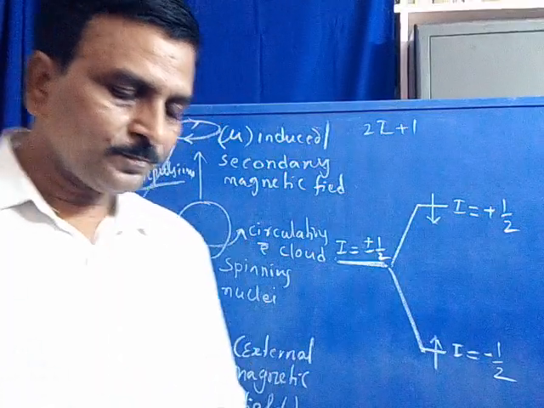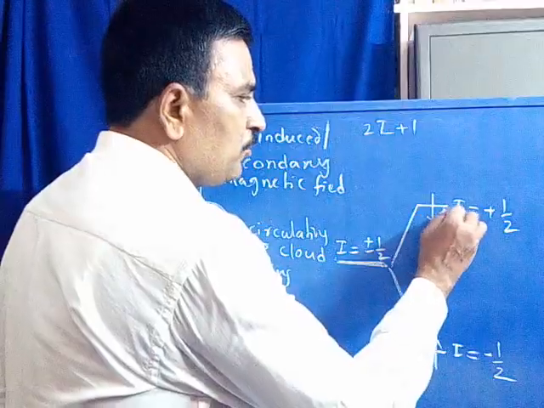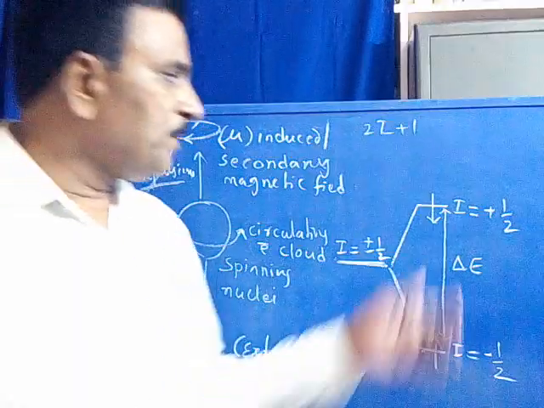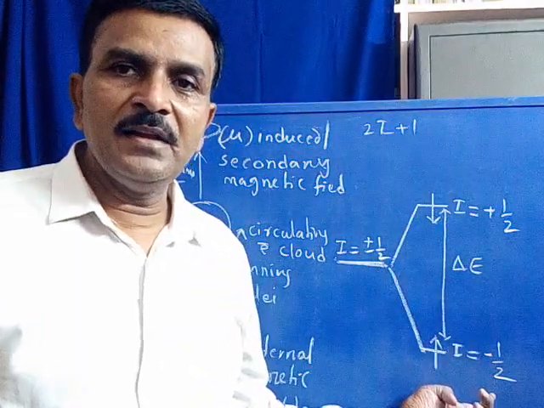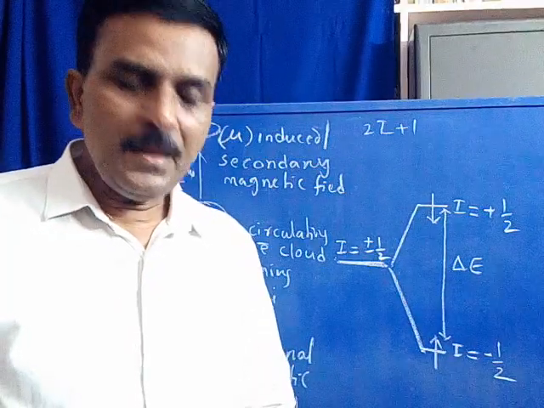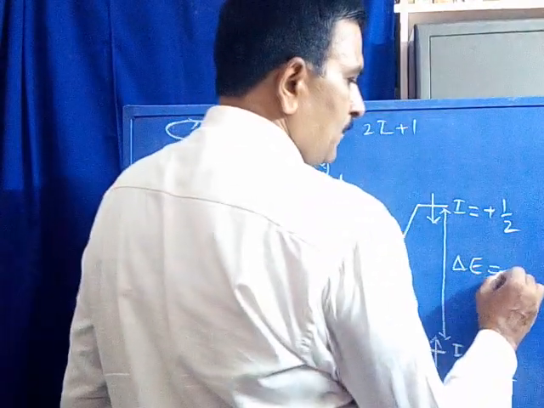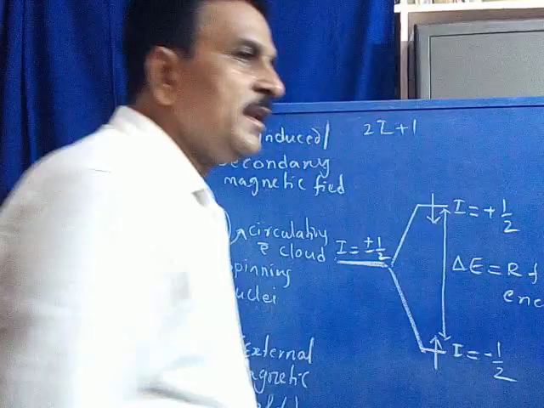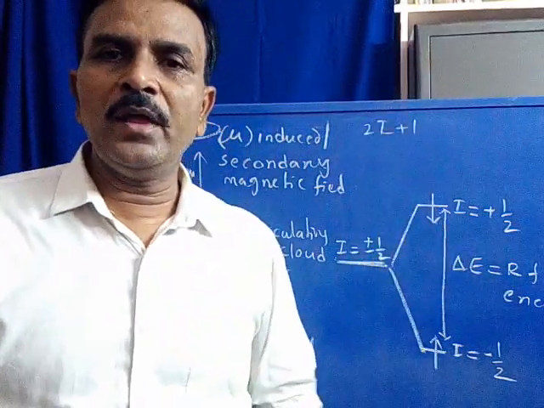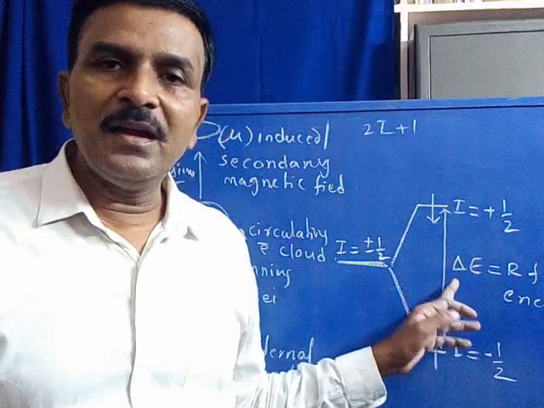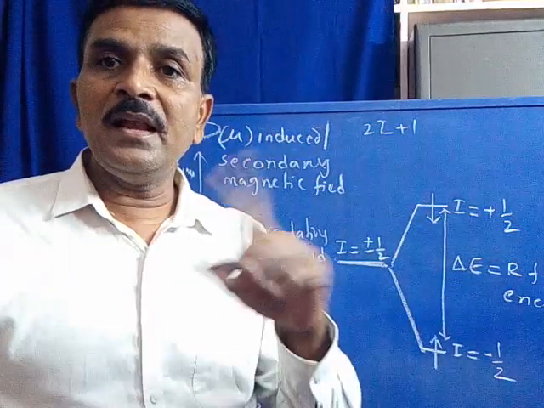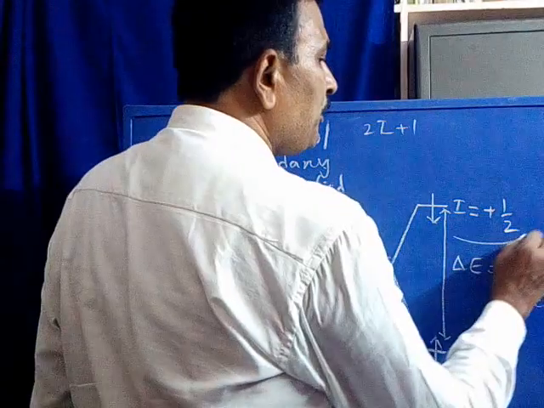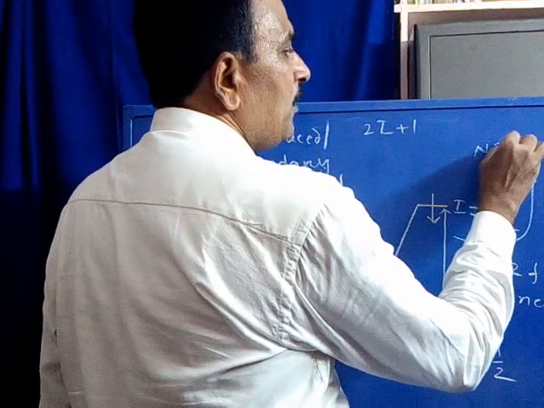The other level is higher, with spin quantum number I equal to plus half. Now, the energy difference between the lower and higher energy levels of a nucleus, that is delta E, is equal to the energy of the radio frequency radiation. So the energy difference between the lower and higher energy levels of a nucleus, delta E, is exactly equal to the radio frequency energy. Therefore, it produces the spectrum called the NMR spectrum.